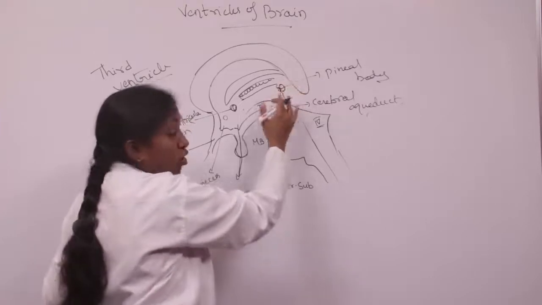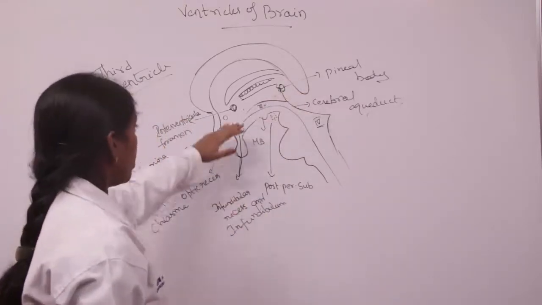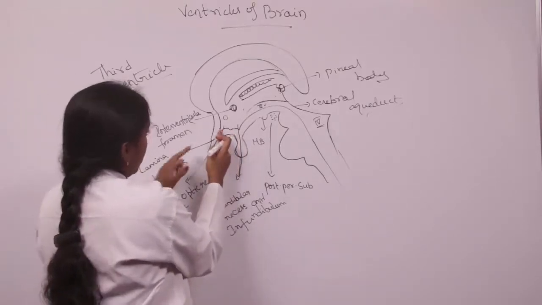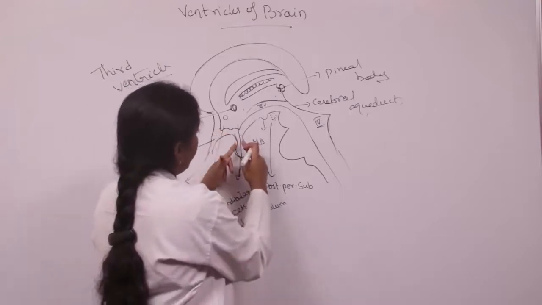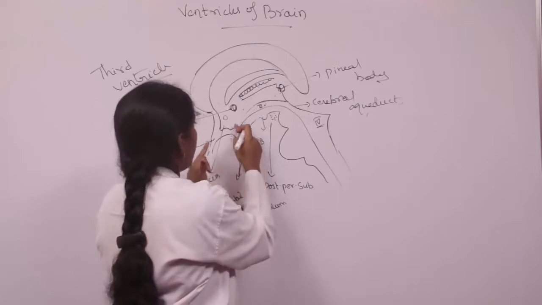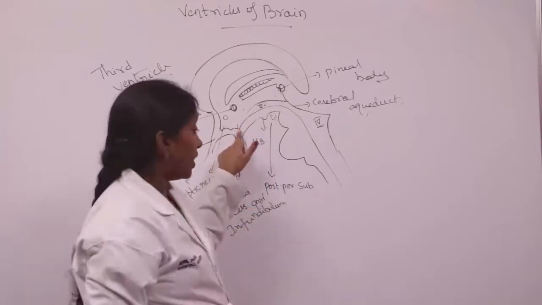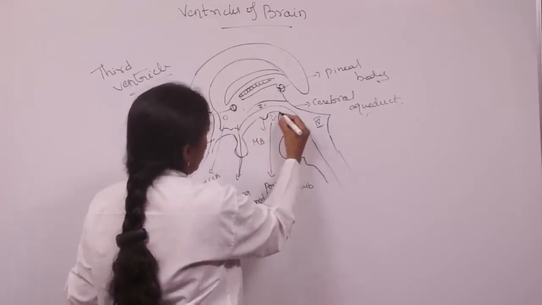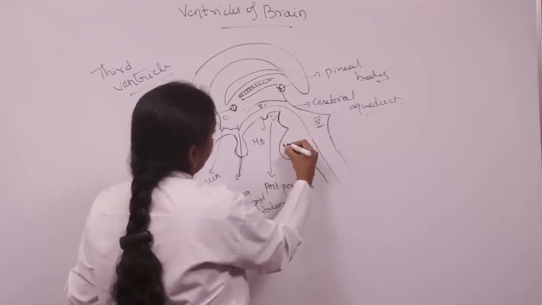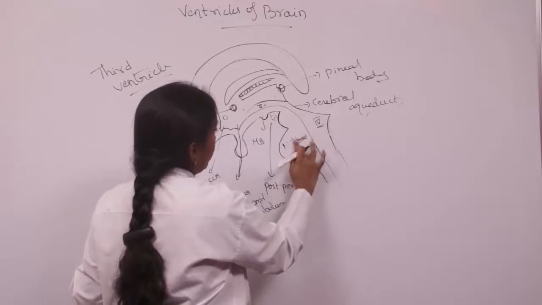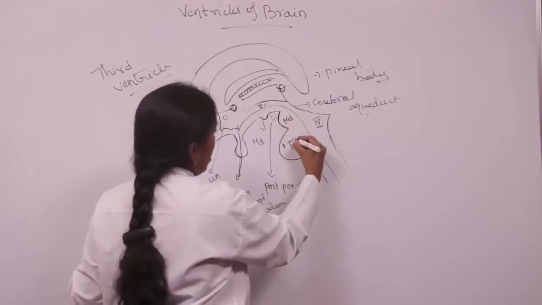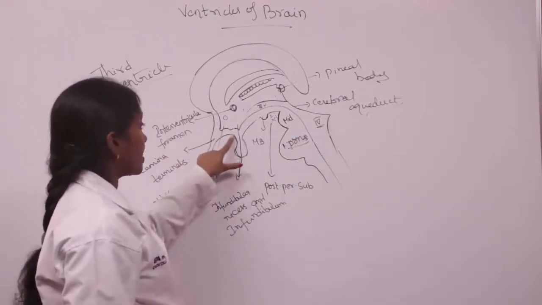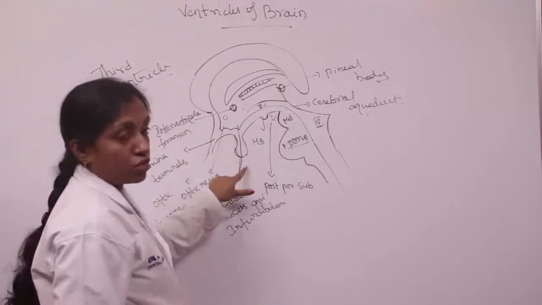Inferiorly, the floor is formed by the optic chiasma, the tuber cinereum, and the infundibulum, which lodges the pituitary gland.